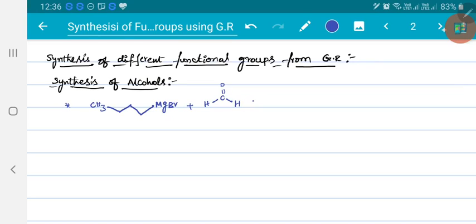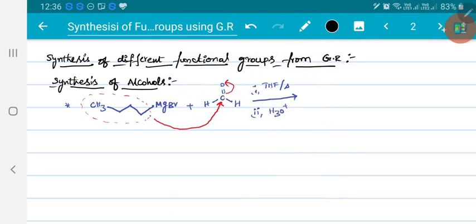So when this is allowed to react with Grignard reagent in presence of tetrahydrofuran or any ether followed by hydrolysis, right? So the first step is this R minus group goes and attacks the electrophilic carbon, right?